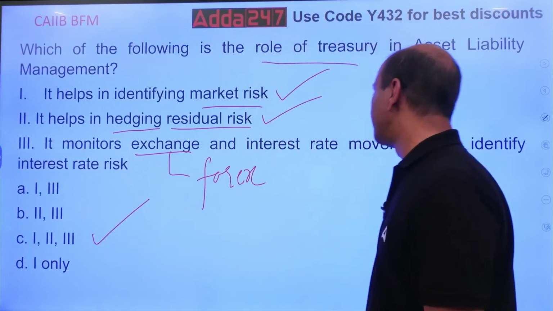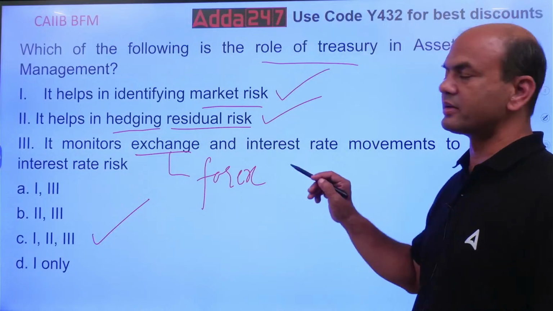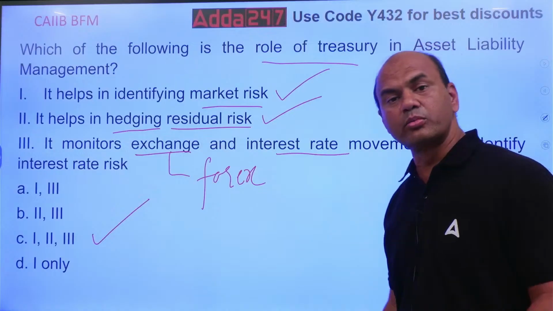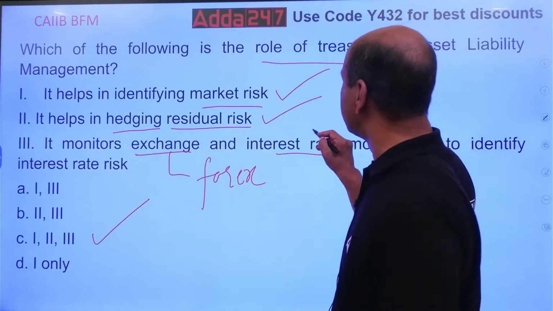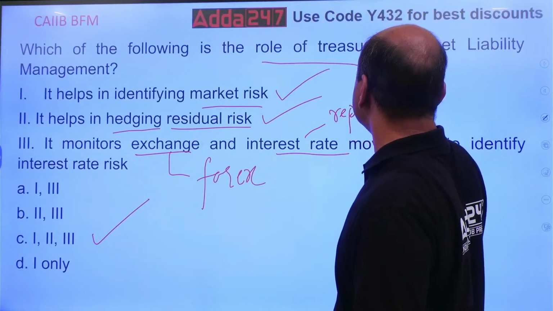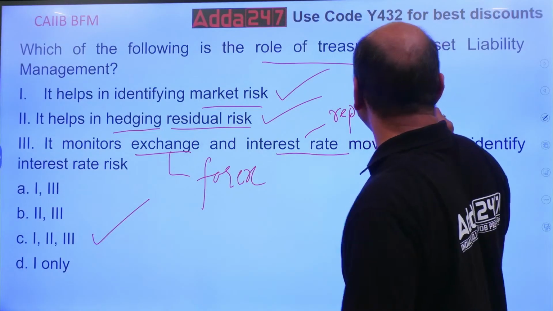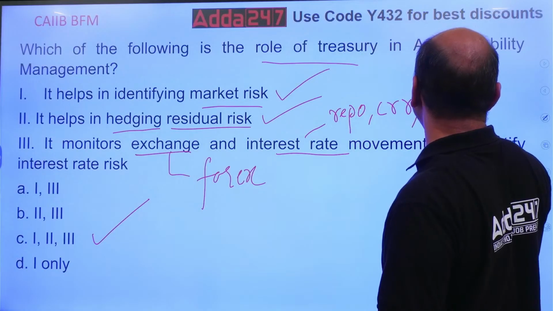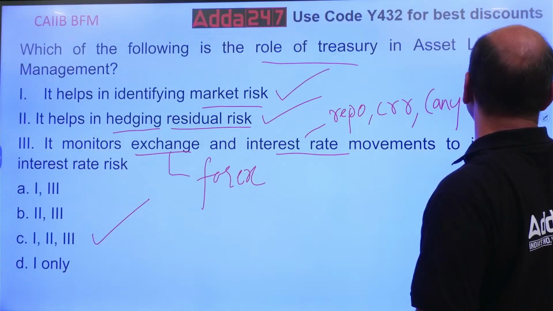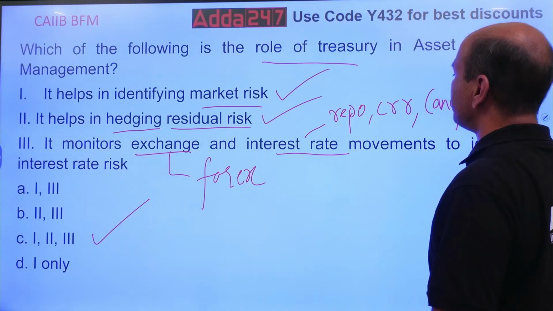Forex management and interest rate movement to identify the interest rate risk. Interest rate movement means what? What type of interest rate? This relates to your repo rate, your CRR, or any benchmark rate. Now, you'll ask me, sir, what do you mean by any benchmark? It can be related to forex.